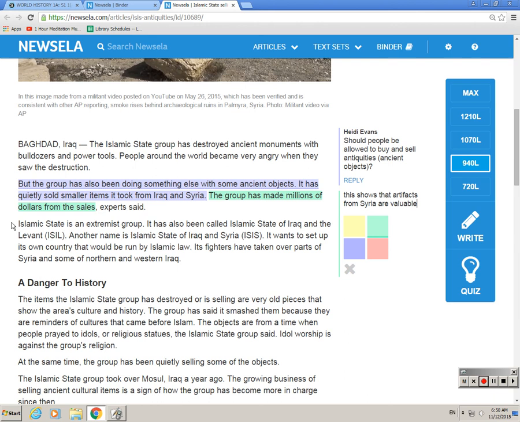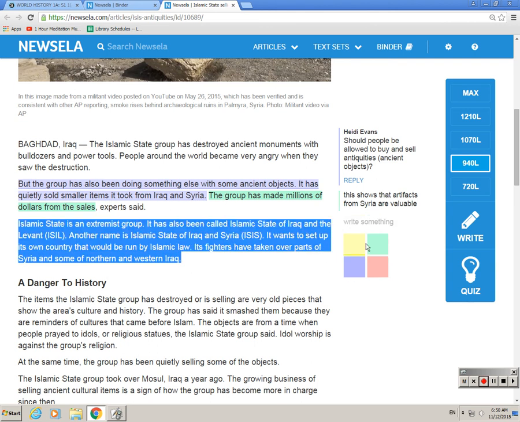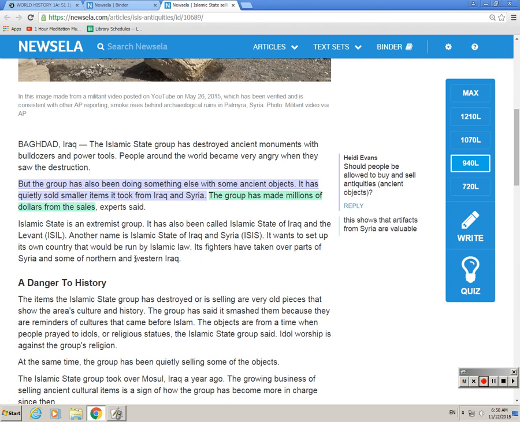Okay, so I'm going to continue reading. I'm going to try to take one more note. So Islamic State is an extremist group. It has also been called Islamic State of Iraq and the Levant. Another name is Islamic State of Iraq and Syria. It wants to set up its own country that would be run by Islamic law. Its fighters have taken over parts of Syria and some of northern and western Iraq. Okay, this is good background information, but I'm not going to highlight this because this doesn't really seem related to my question about should people be allowed to buy and sell antiquities.